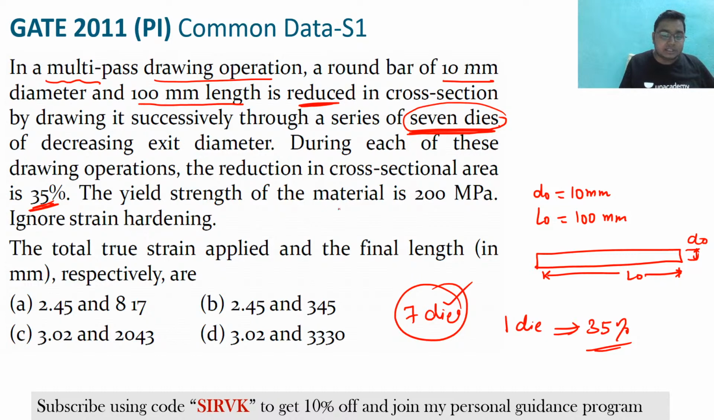Next, the yield strength of the material is given as 200 megapascal. You need to find the total true strain applied and the final length. What would be the final length after the wire drawing operation?